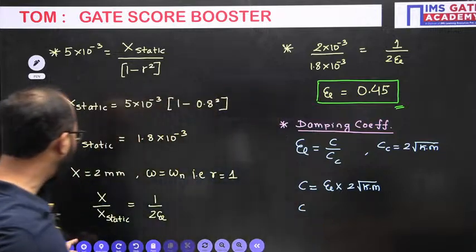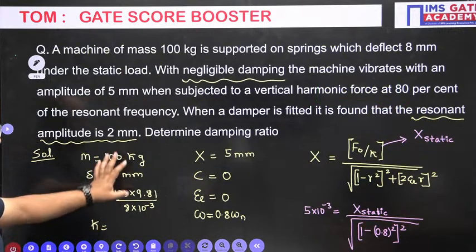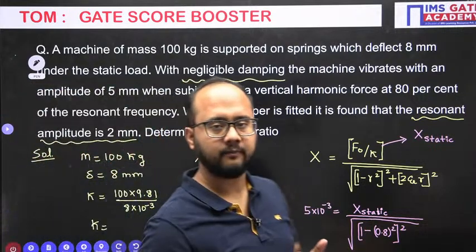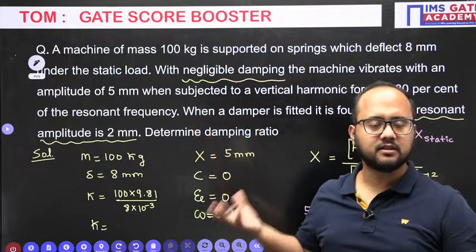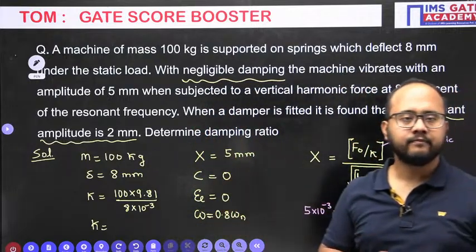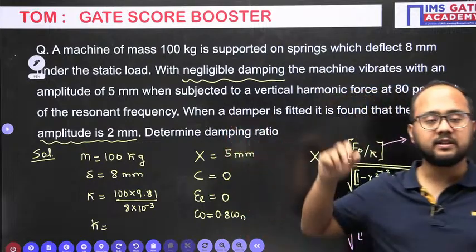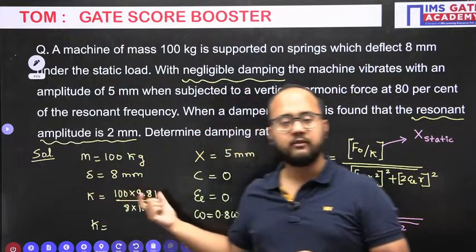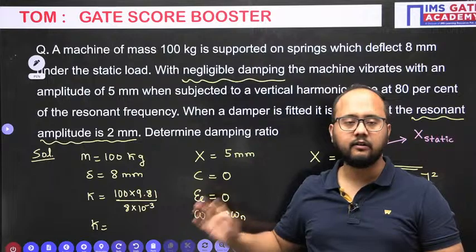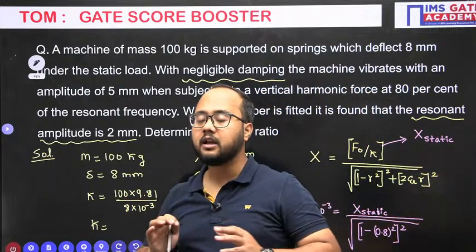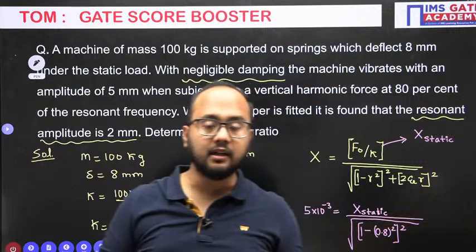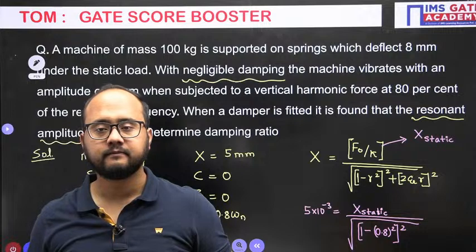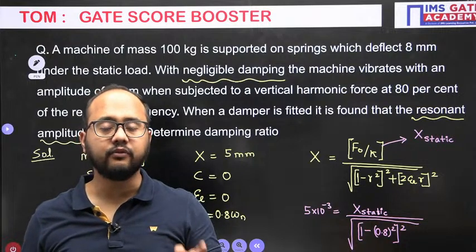Stiffness, I hope you remember how we have calculated, like this. Using this information we have calculated the stiffness. Because sometimes they will not directly give the stiffness. They will say, this is the body and this much is the weight it is having. As it is connected with the spring, this much deflection we are getting. So simply stiffness equals load divided by the deflection. Directly you will be getting the stiffness. But remember, in all the formulas wherever stiffness is there, we will always write it in terms of Newton per meter.